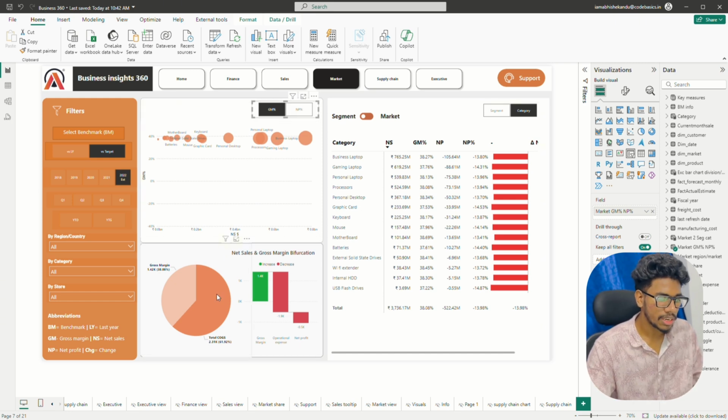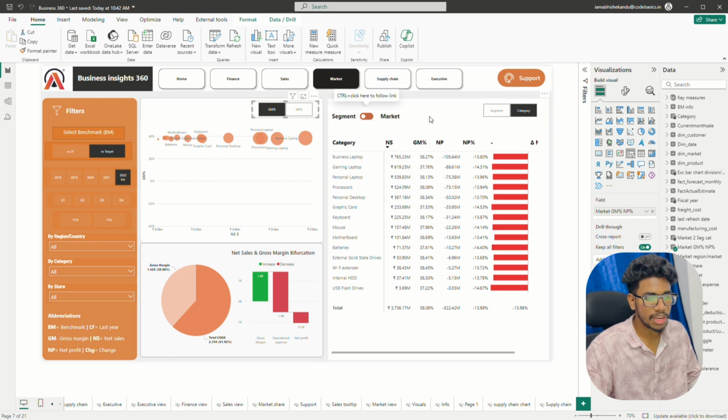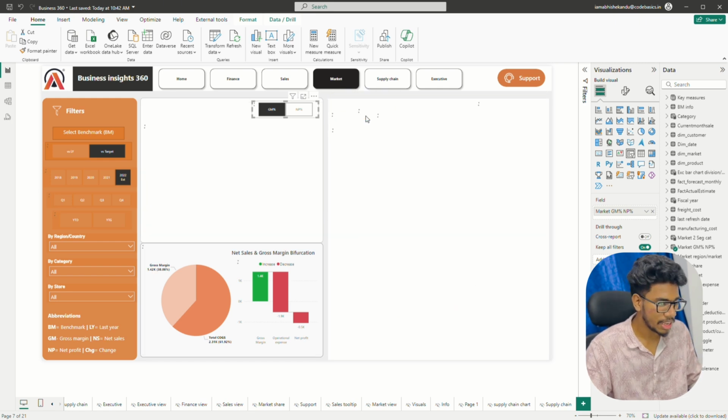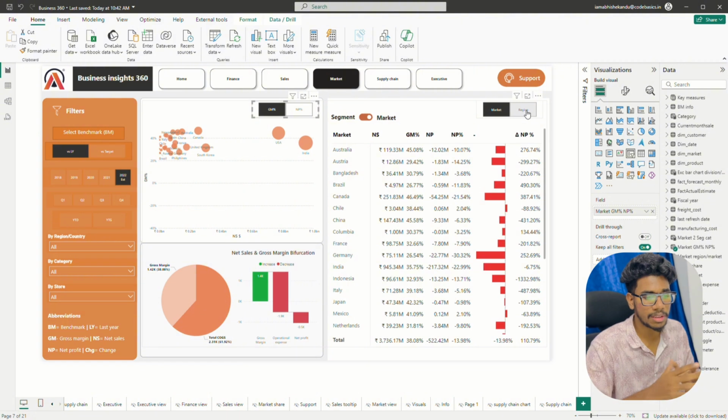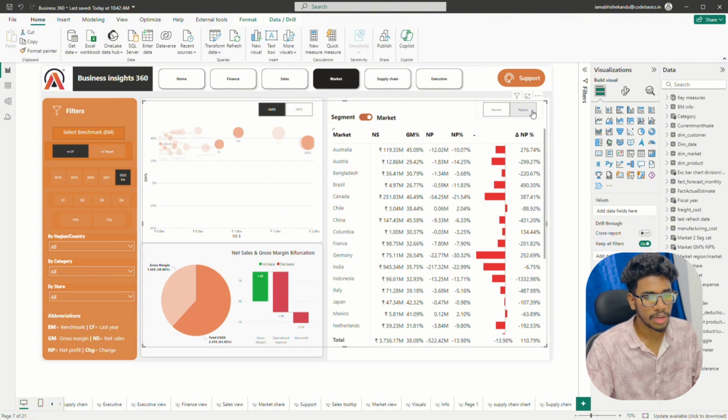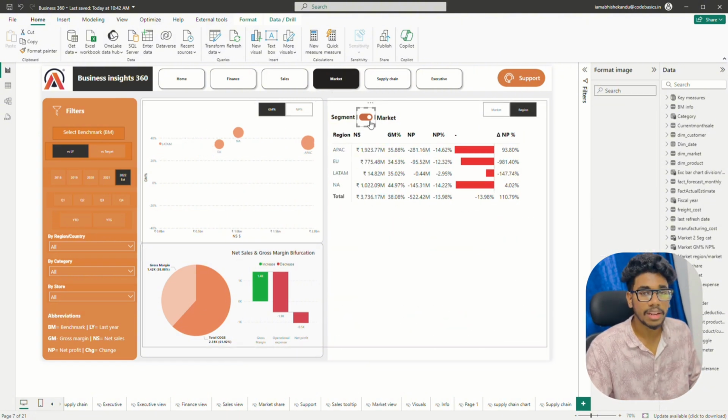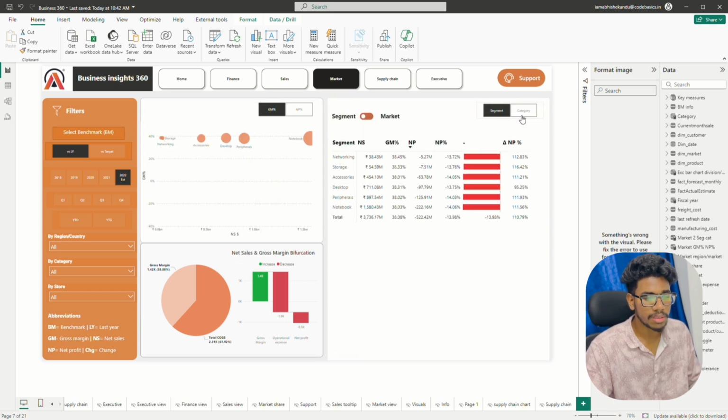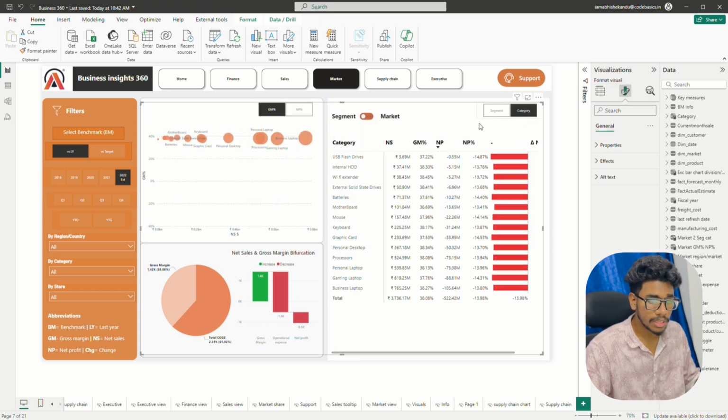I also gave the pie chart here, a comparison of gross margin and the total cost of goods, and also the waterfall chart, which shows the flow of the insights, like gross margin percentage and the operational expense with respect to the net profit. They can get clear information here about the net profit, and I gave the key metrics for segment level and market level. By clicking on this button, I can see the market-level key metrics for market and the region too. By clicking on this segment, I can see segment-level key metrics and category-level key metrics.